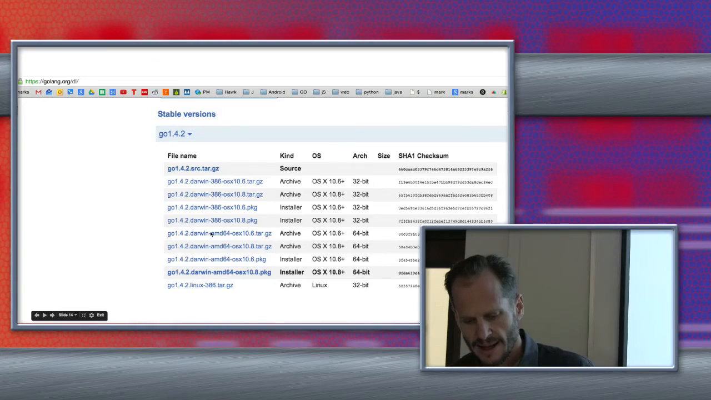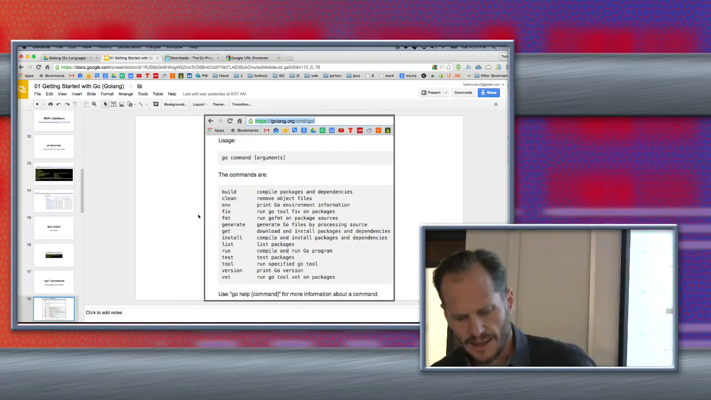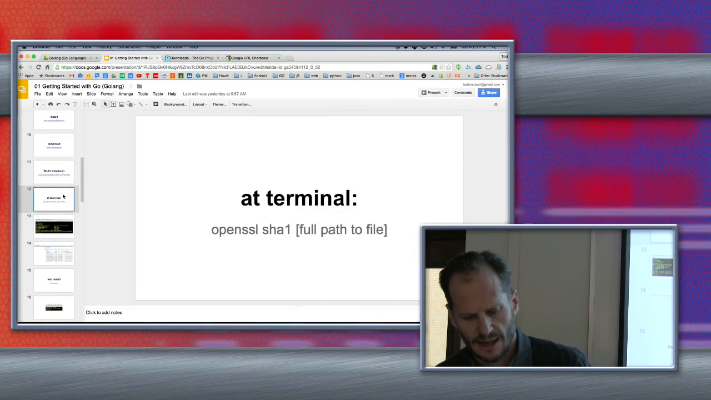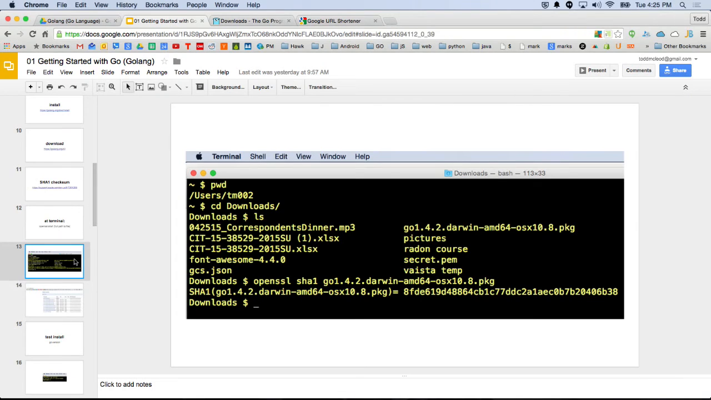And if I had a different number, it'd be like, well, I'm not going to install that. That's not secure. That's not what they intended, right? So that's the purpose of your SHA-1 checksum. And you do that at the terminal.